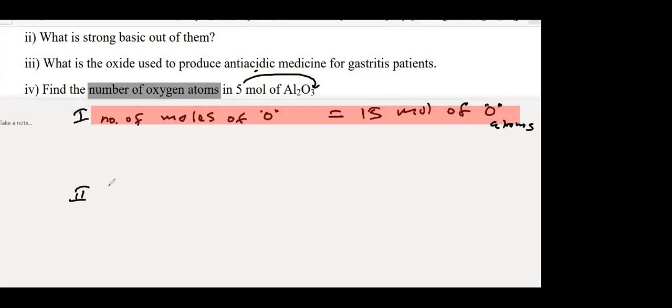Now let's see, number of oxygen atoms equals 15 moles into Avogadro constant.